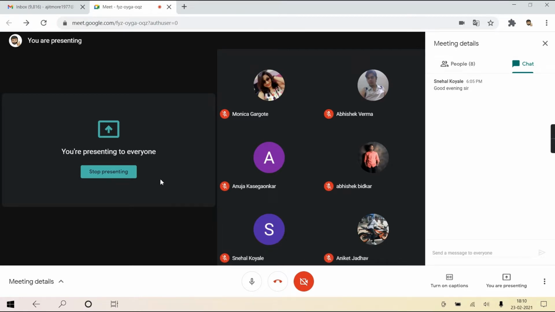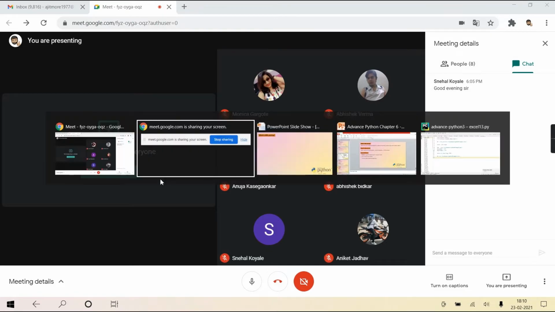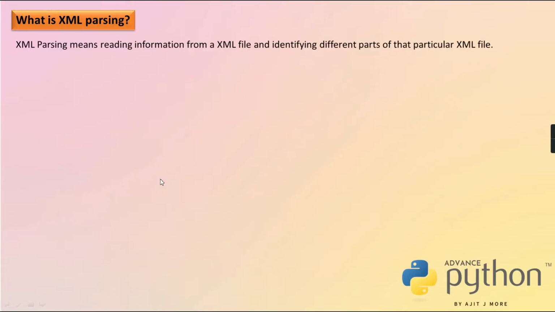The host program can be your Python program, PHP program. So obviously here it is a Python script. So XML parsing means reading information from your XML file and then identifying different parts of your XML file, like who is the root element, then the children of that root element, then what are the attributes of that element, or what is the text content of that element.